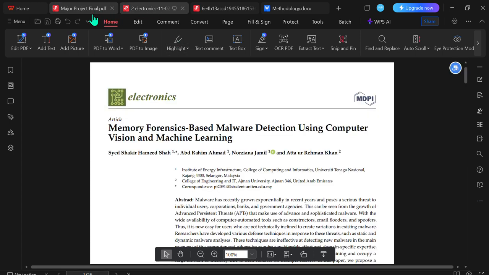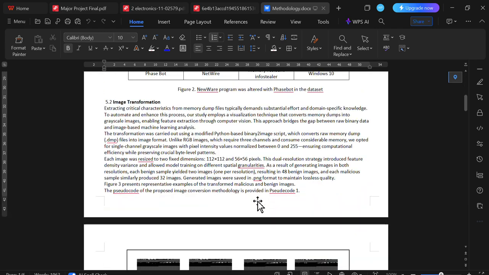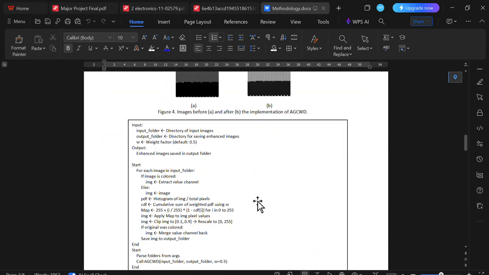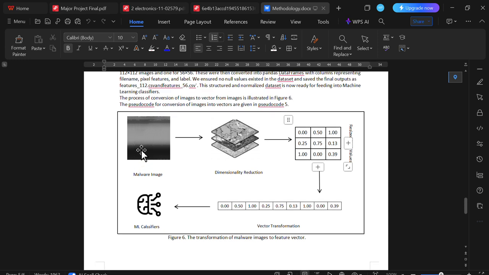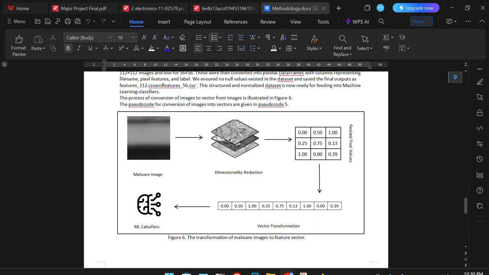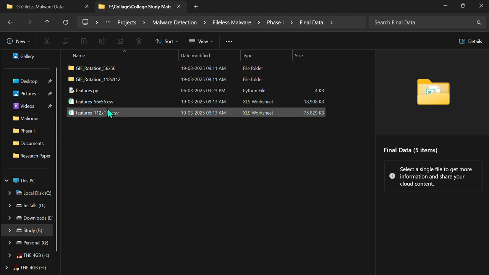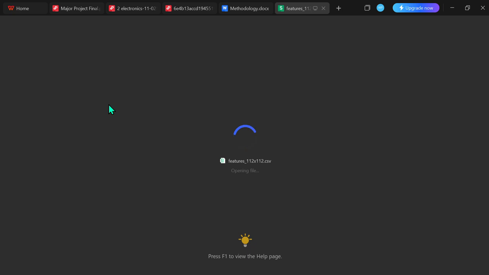For that, we used this methodology of vector conversion. We took the images and converted the images into 1D vectors by doing dimensionality reduction, taking the pixel values and converting them into vector transformation. So after that, we came up with two feature vectors, that is CSV files, a 112 into 112 dataset and a 56 into 56 dataset. If I open the datasets, you can see the number of features and the number of files that have been captured.